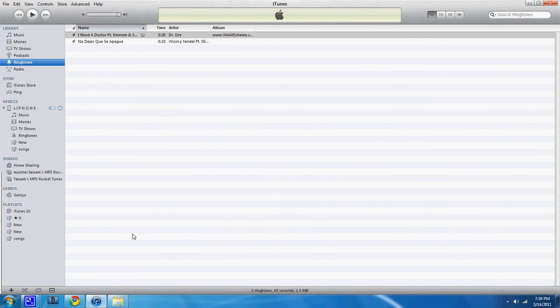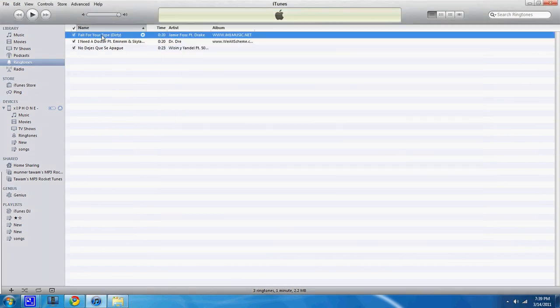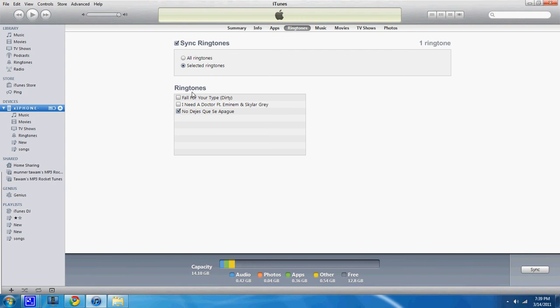That didn't work. Do it again. Okay, it's right here. It's on top. So then after that, go to Devices and click on your iPhone, and then it says Ringtones. So check the ringtones that you made, and when you're done doing that, just sync it.